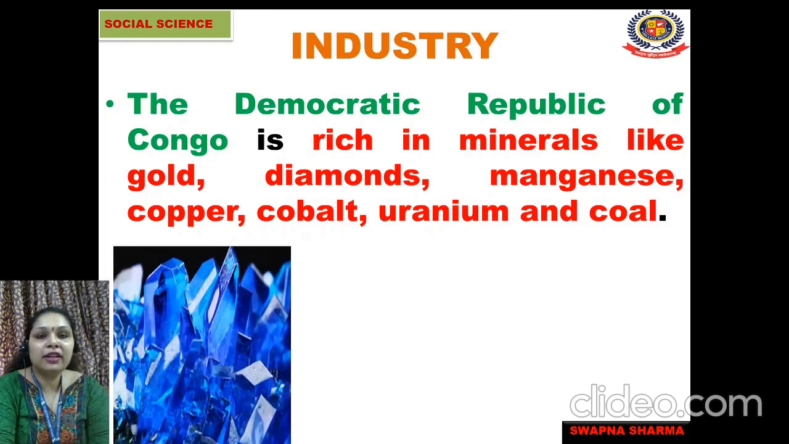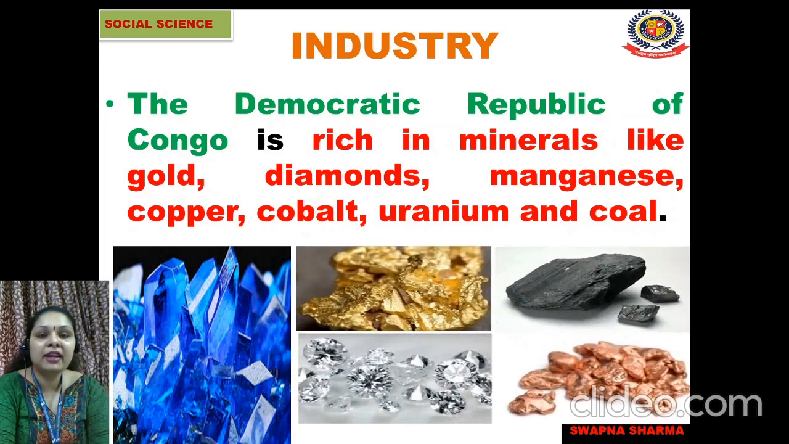As we talked, here in the Democratic Republic of Congo, people do farming and mining. So they take out the minerals from those mines. And which are the minerals which they have in the Democratic Republic of Congo? Minerals which are found in the country are gold, diamond, manganese, copper, cobalt, uranium, and coal.